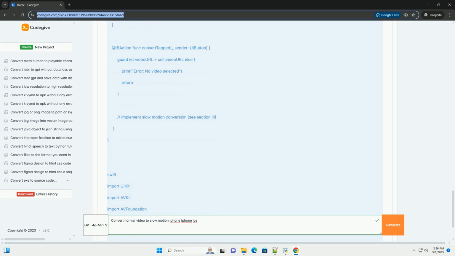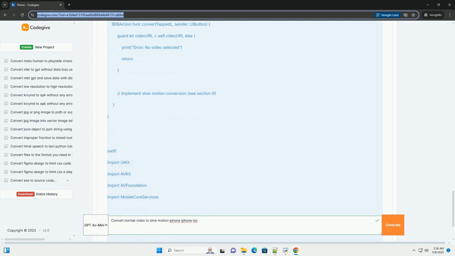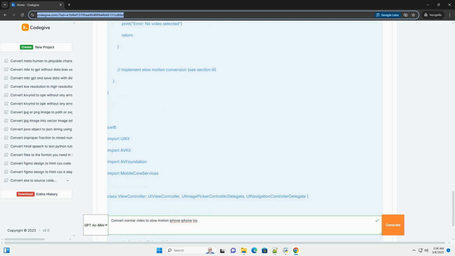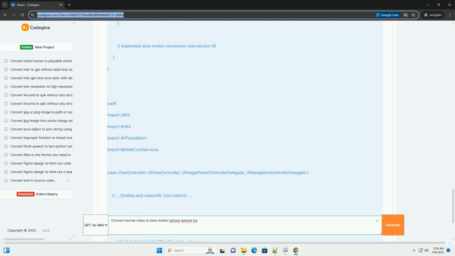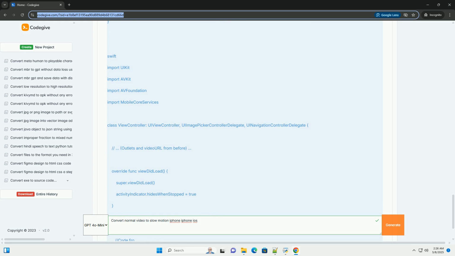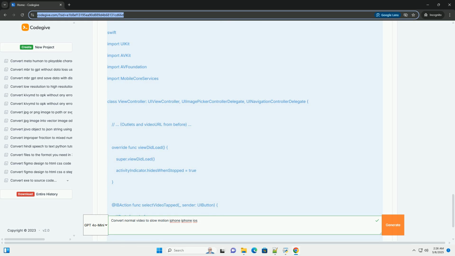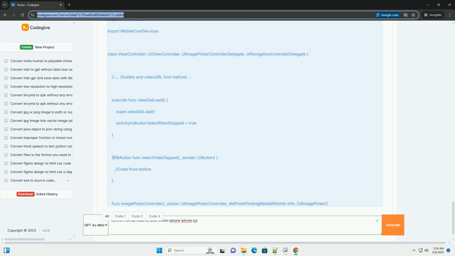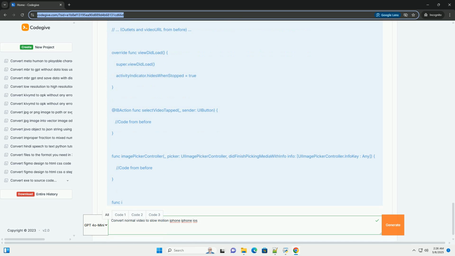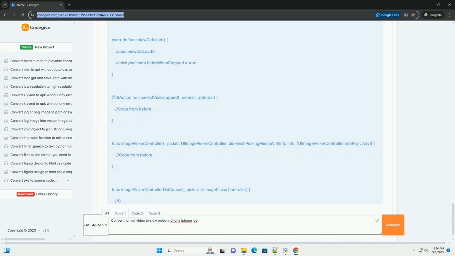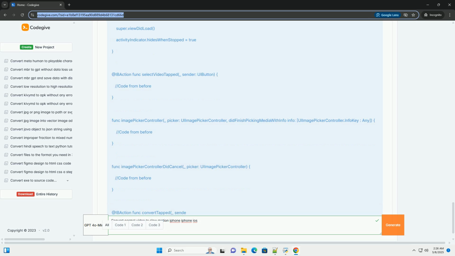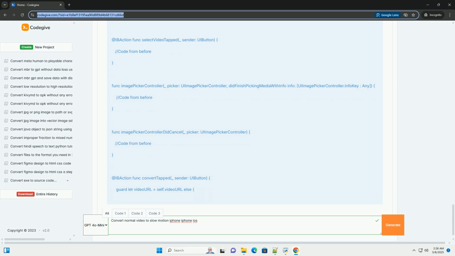2. User interface, storyboard. Open Main.storyboard. Add a UIButton to allow the user to select a video from their library. Add a UIButton to trigger the slow motion conversion. Add a UIActivityIndicatorView to indicate processing, optional but good UX. Add a UIImageView or AVPlayerViewController to display the resulting slow motion video.